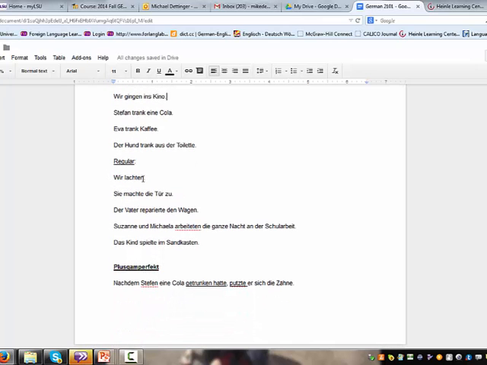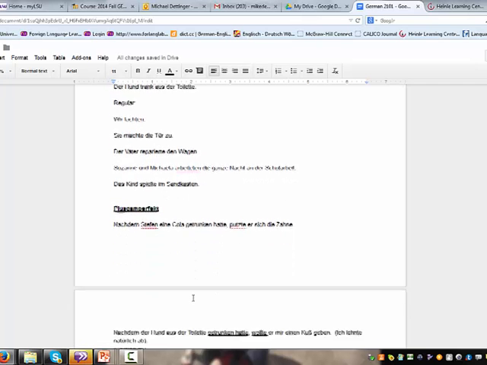Looking at regular verbs. Wir lachten. Okay, sie machte die Tür zu. So the first one, wir lachten, we laughed. Sie machte die Tür zu shows us a separable prefix verb. Okay, zumachen means to close, as in to close a door, for example. Sie machte die Tür zu. Der Vater reparierte den Wagen. Susanne und Michaela arbeiteten die ganze Nacht an der Schularbeit. Okay, so she closed the door, the father repaired the car, Susanna and Michaela worked the entire night on the school project. Das Kind spielte im Sandkasten. The child played in the sand box.